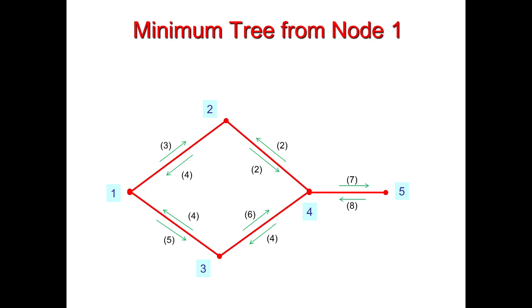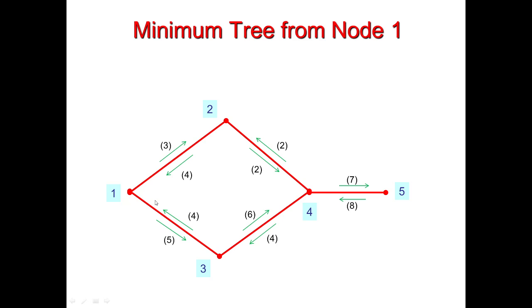So starting from node 1, for traveling from node 1 to node 2, we have only one choice, and from node 1 to node 3 we also have one choice. So it means that our redundant route is not the one from 1 to 2 or 1 to 3. But starting from node 1, if we want to travel to node 4, we have two choices. We can travel from node 1 to node 4 using node 2 or using node 3. So we will calculate which route will be the one having lesser impedance.